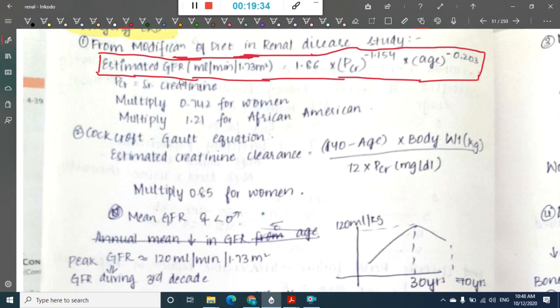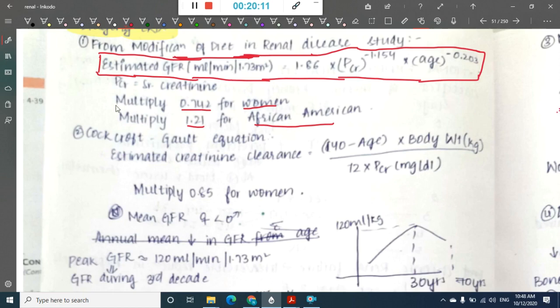For this estimated GFR, we will have to multiply by 0.742 for women and 1.21 for African Americans. So for women you multiply it with 0.742, and for African Americans you multiply it with 1.21. So estimated GFR is equal to 1.86 into plasma creatinine to the power of minus 1.154 into age to the power of minus 0.203, which is given in milliliters per minute per 1.73 meter square. And that is one formula.